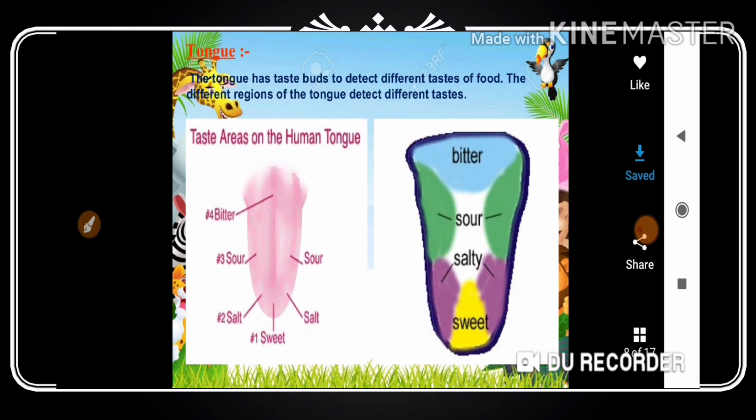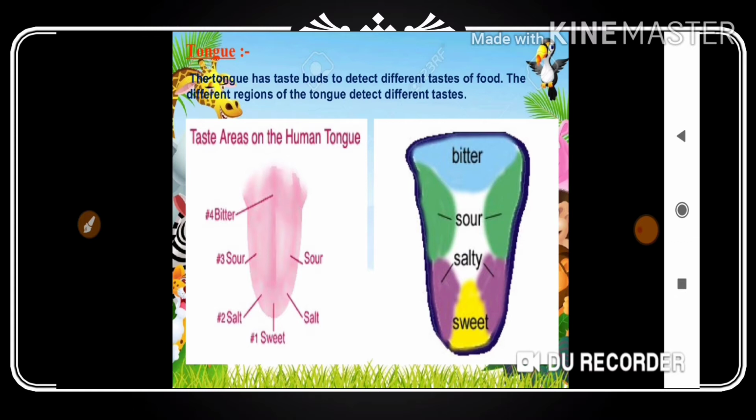So these taste buds help us recognize, when you have food in the mouth, whether it is sweet, bitter, salty, or sour. How are we recognizing? Because the buds are present in different areas of the tongue. Got my point? The tongue also helps to change the food into a semi-solid soluble form by mixing saliva with it.